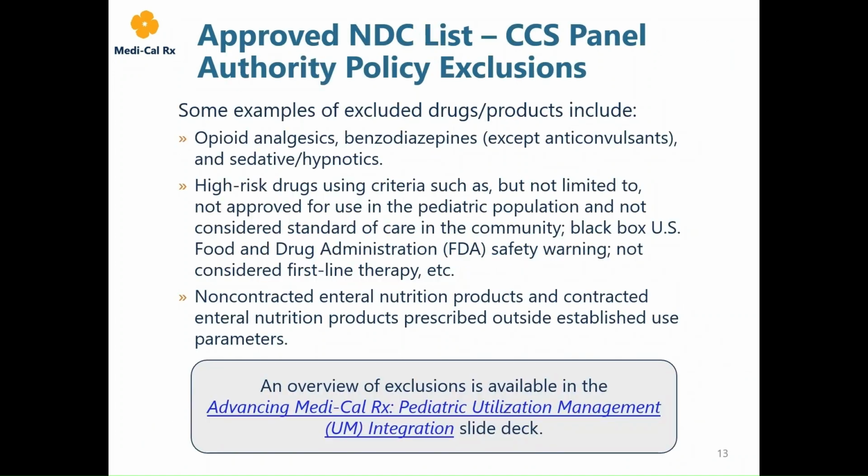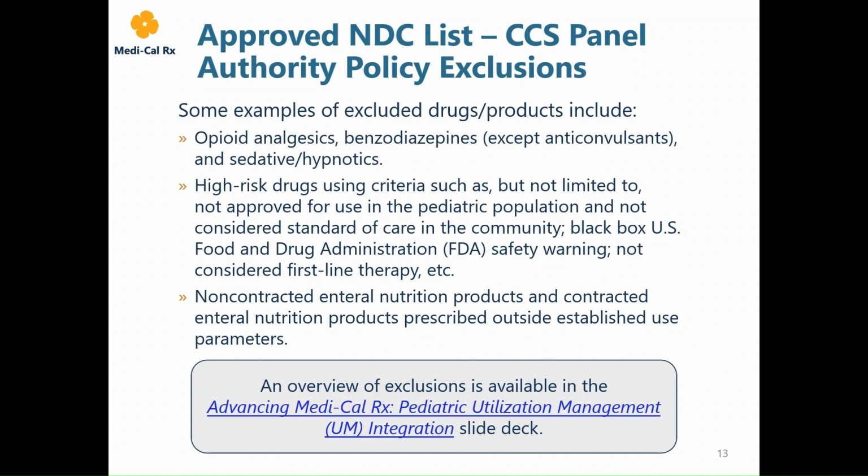On January 22nd, a detailed list of products included and excluded from the CCS panel authority policy by NDC has been updated to the Medi-Cal Rx approved NDC list. This list will be updated monthly, and drugs or products excluded from the CCS panel authority policy will require a PA unless eligible to bypass Reject Code 75 under the continuation of therapy policy. CCS panel providers are encouraged to review the Medi-Cal Rx approved NDC list to determine which drugs or products will be subject to PA requirements and plan accordingly to access therapy for members.